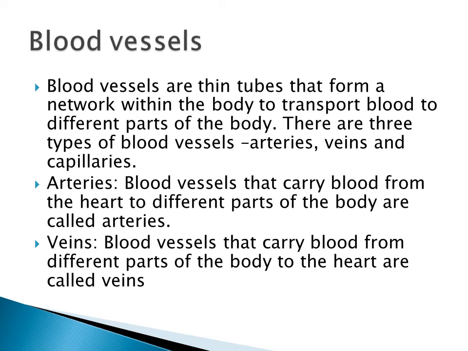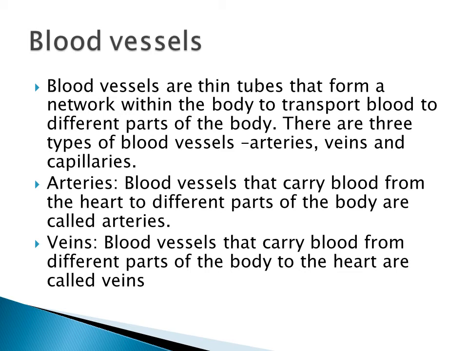Understood? So what is a blood vessel? It is a thin tube that forms a network within the body to transport the blood to different parts of the body. There are three types of blood vessels: arteries, veins and capillaries.